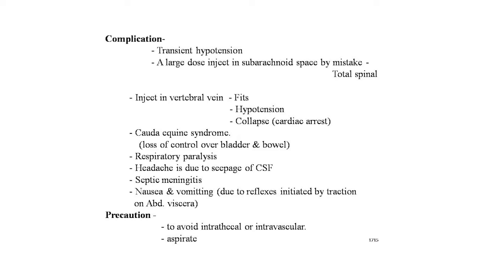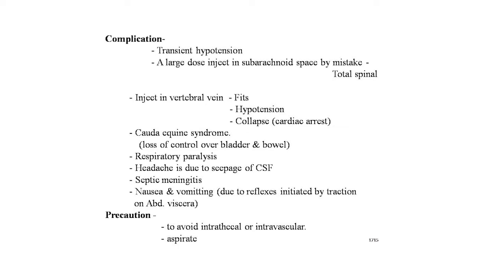These are the complications: cauda equina syndrome, loss of control over the bladder and bowel, respiratory paralysis, headache due to the seepage of CSF, septic meningitis, nausea and vomiting due to the reflexes initiated by the traction on abdominal viscera. These are the complications of spinal anesthesia.